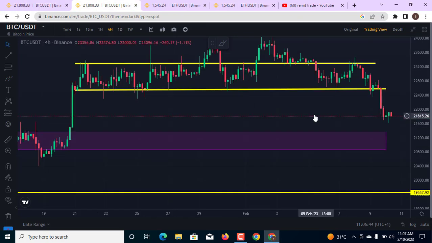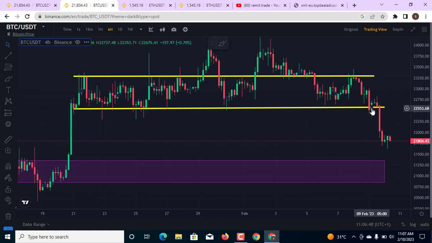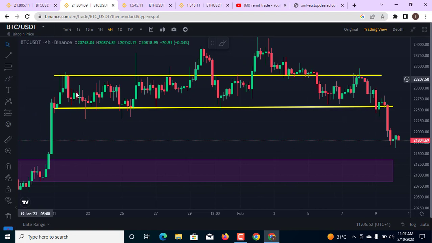And on the 4-hour chart, BTC USDT, yesterday I talked about this very level of support, and I said you should pay attention to this level of support, and that a breakout of this level of support is going to send the market back into this level of 21k, and that is what we are seeing right now.